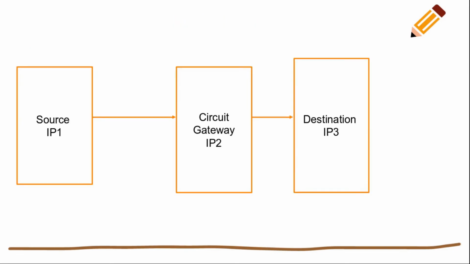Here source IP1 is sending the packet, and the circuit gateway is in between, with destination IP3 and IP2. Destination IP3 thinks that the packet is coming from IP2, but the packet is coming from IP1. That is the purpose of the gateway: it is protecting IP1.